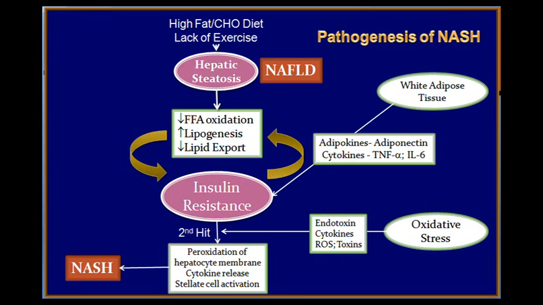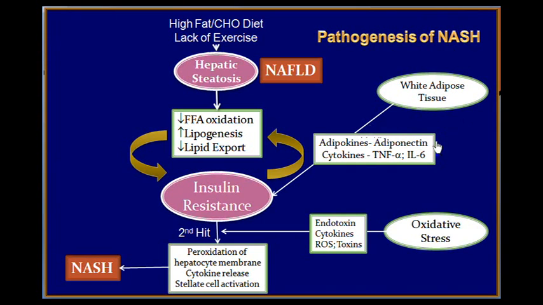While these changes are taking place in the liver and in the glucose front, what is happening in the adipose tissue? The white adipose tissue is increased, that produces adipokines. As we know that adipose tissue is an endocrine organ, it produces adiponectin.